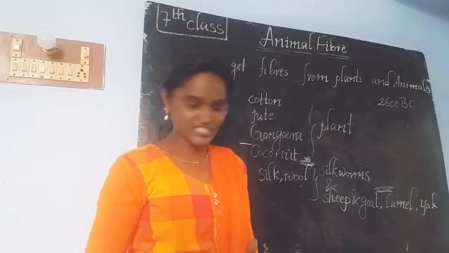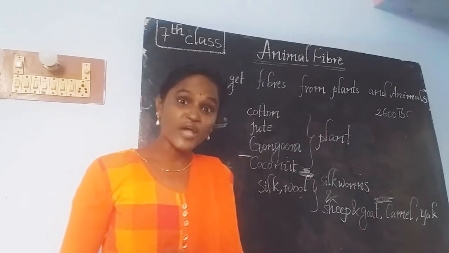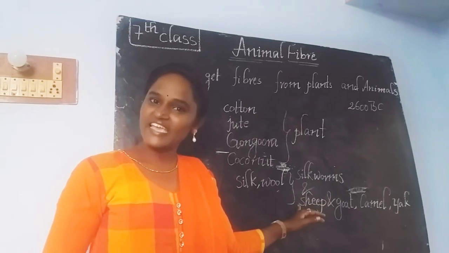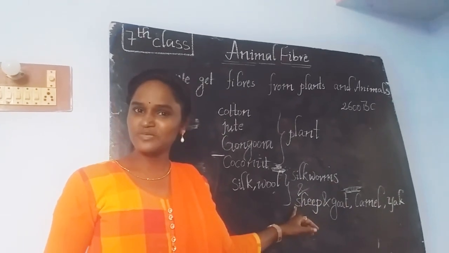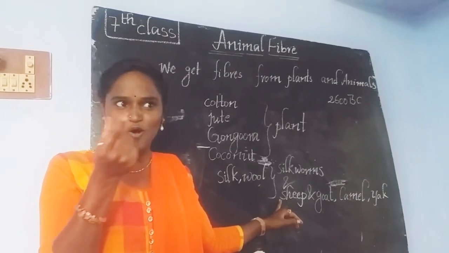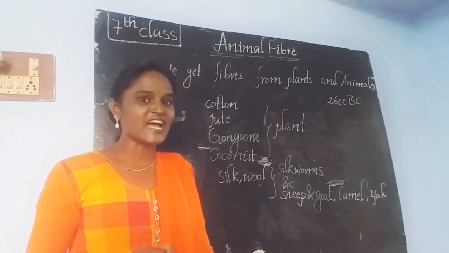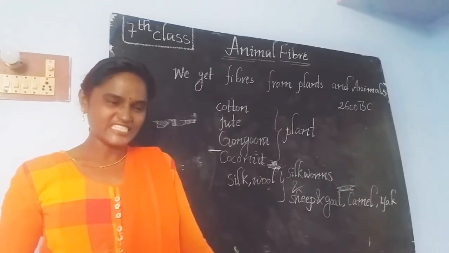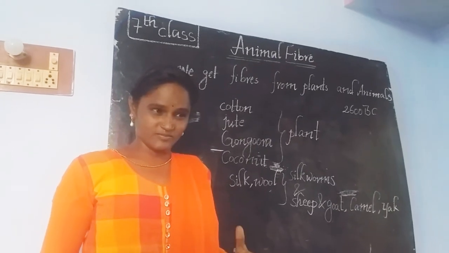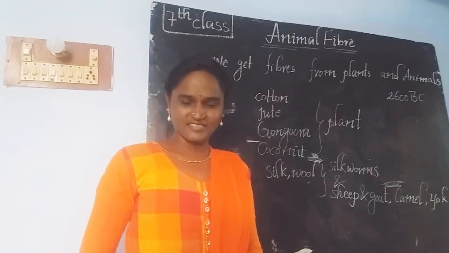Is it right? And at the same time, we are also able to get silk, which is very expensive, again from animals. What kind of animal? A silkworm, which appears in the form of a caterpillar. You are well familiar with the caterpillar. Is it right? Do you feel it is nice to see a caterpillar? No, it is not nice.